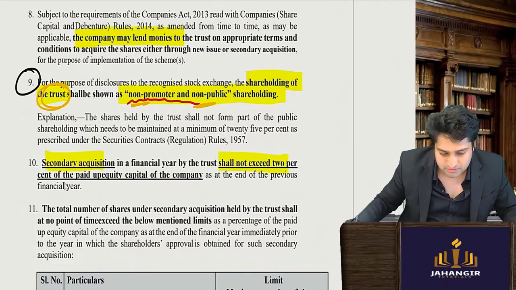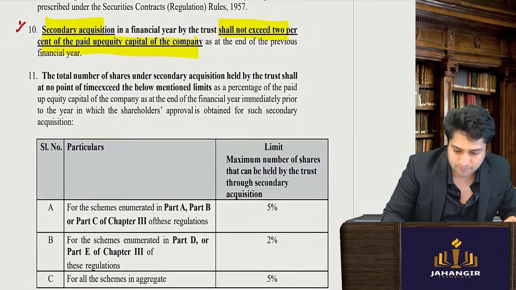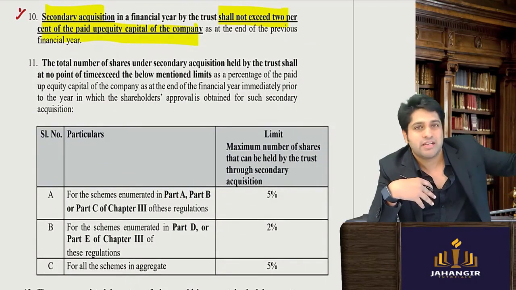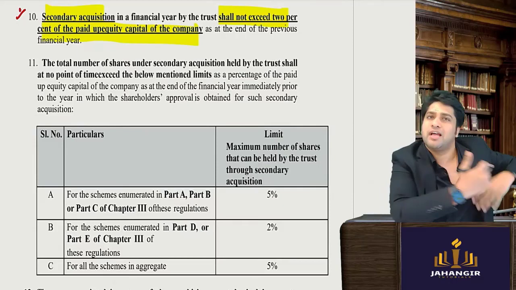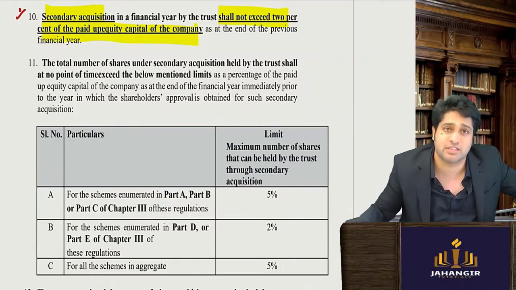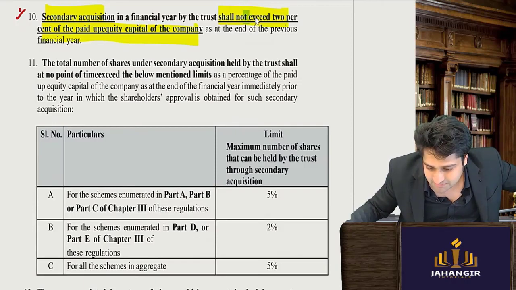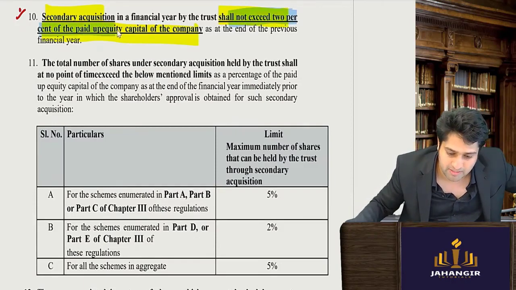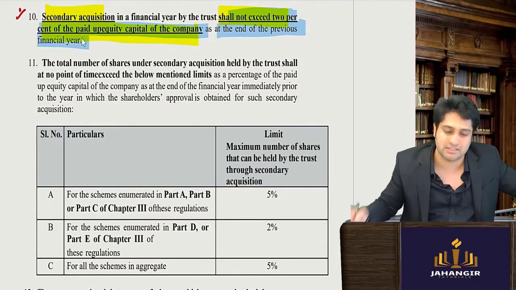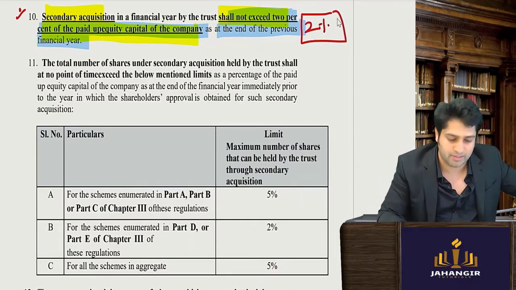Secondary acquisition shall not exceed 2% of the company. Very, very important point to be remembered as well. Pay attention. The trust can buy shares and then give them to the employee. Now, can the trust keep buying so many shares that the trust itself has 30%, 40% shares? Listen, no. The maximum shall not exceed 2% of the paid up equity capital of the company at the end of the previous financial year. So the maximum shares that a trust can buy is 2% only.